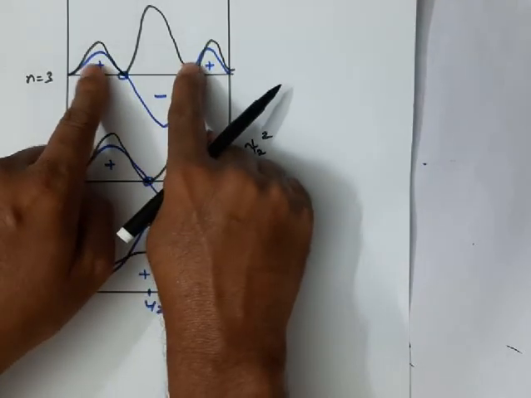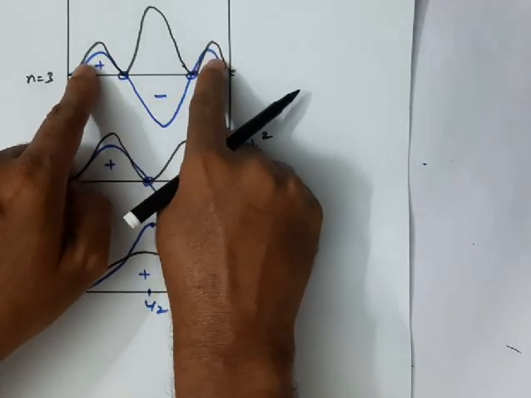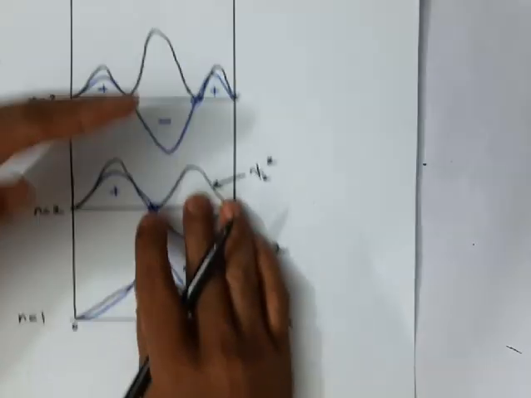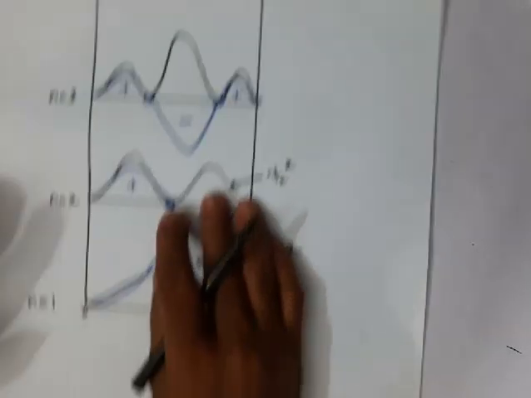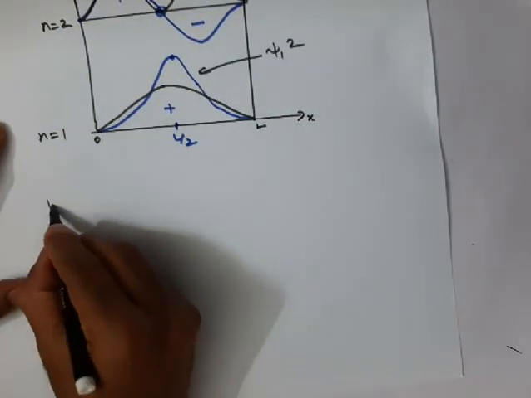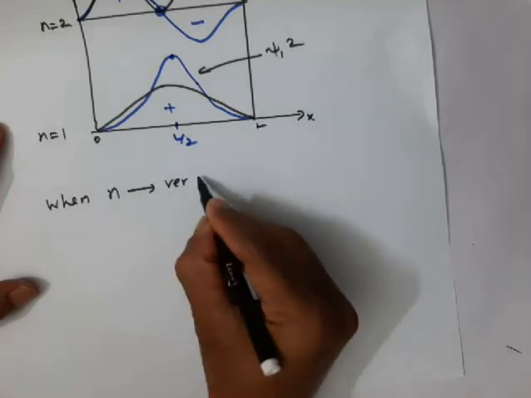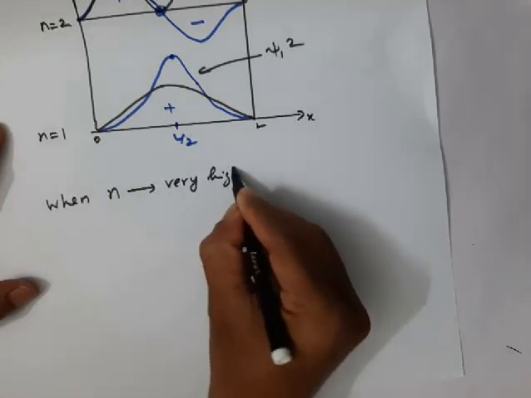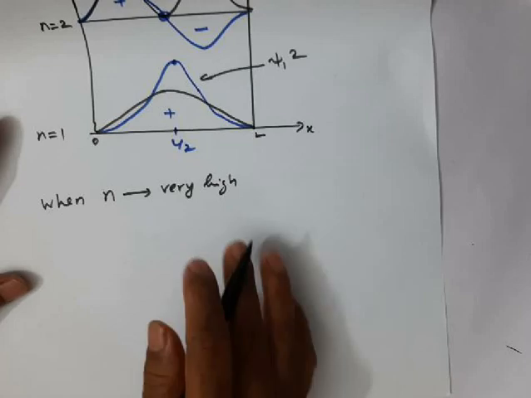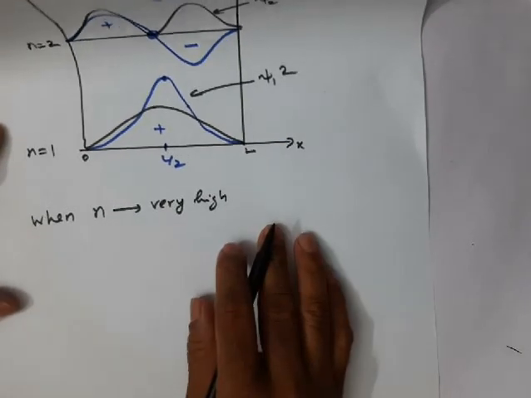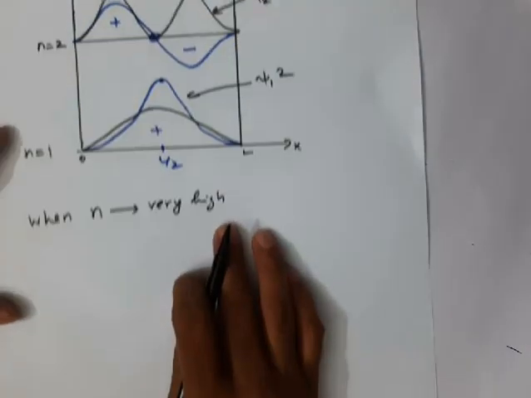Here again, some probability is appearing near terminal points. So when n becomes very high, say for example 100 or 200, what will happen?